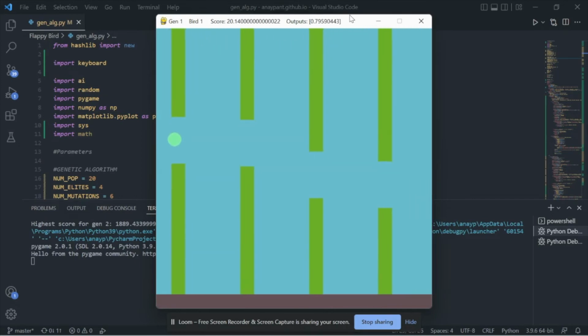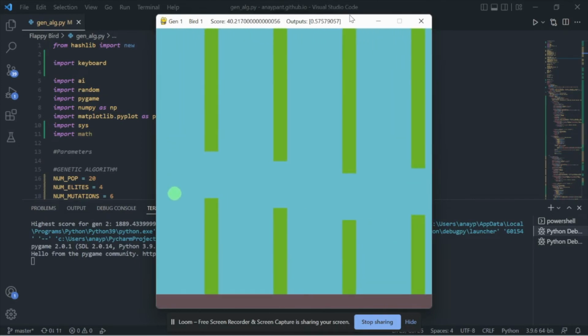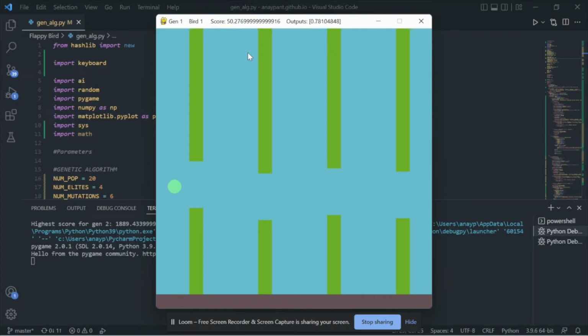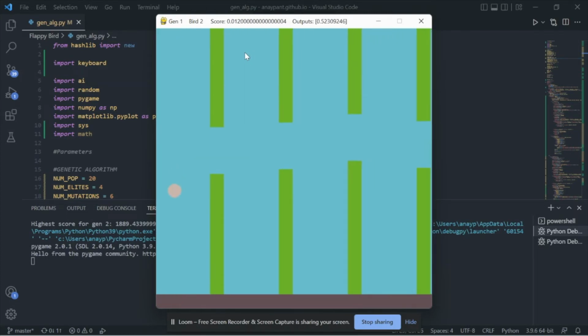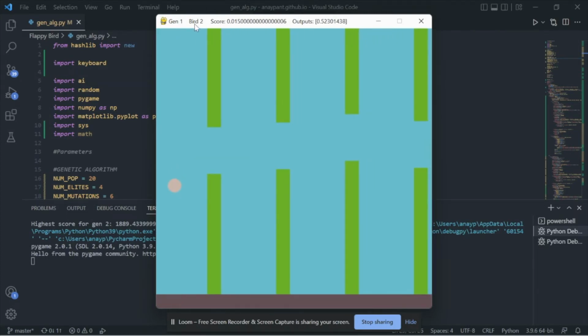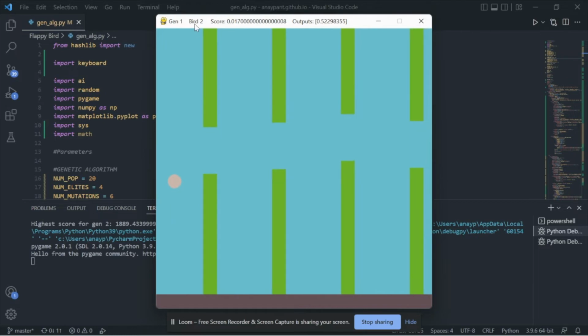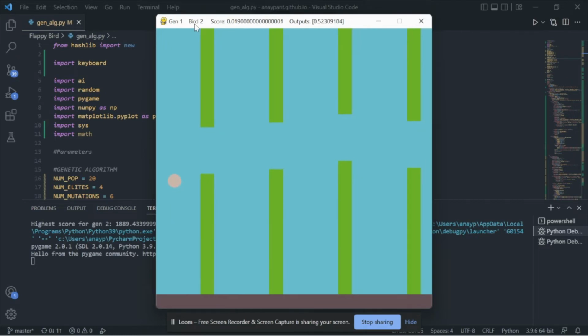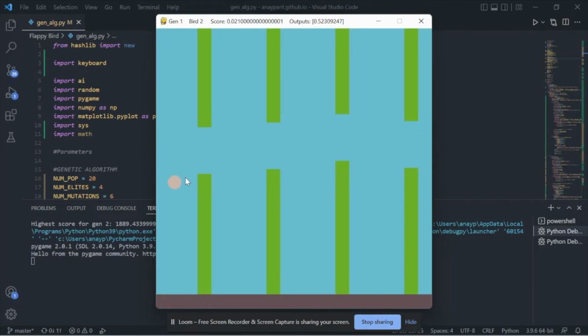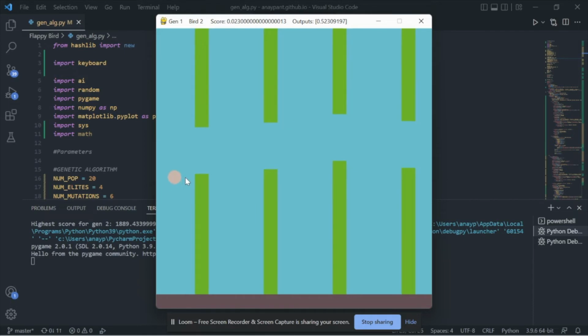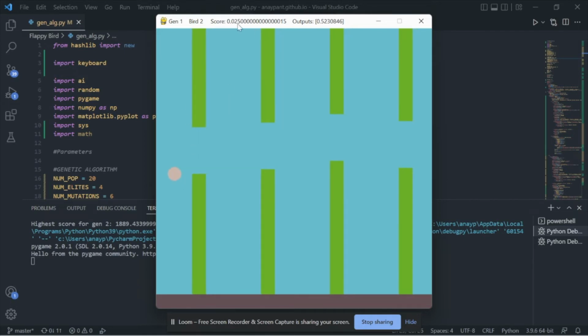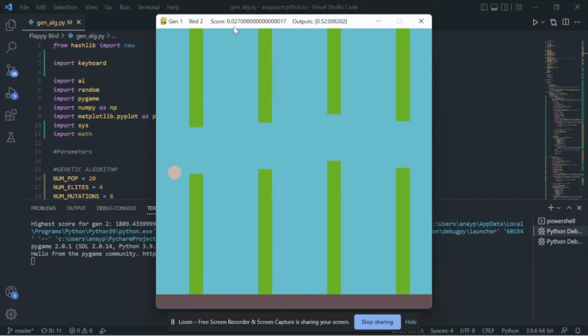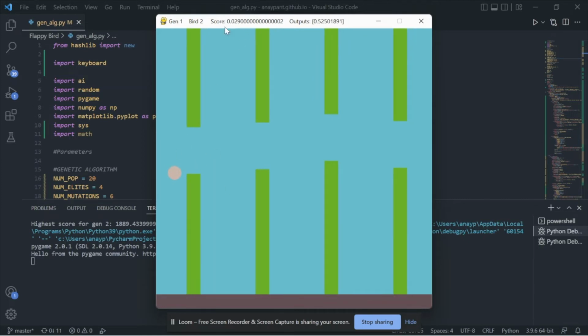So basically right now, you can see there's a very helpful caption. Let me slow this down real quick. So we're on generation 1, bird 2. The bird starts at 0 because 0, 1, 2, just like encoding. You could change that. But basically the game iterates over and over in a while loop. For each iteration it stays alive, it adds a little bit of score. And if it passes a pipe, you can see it'll add a 10.